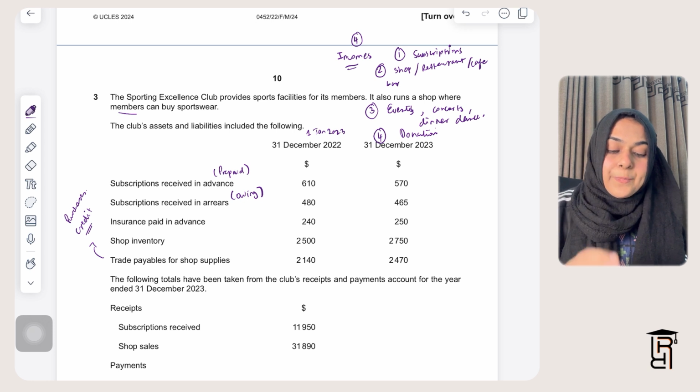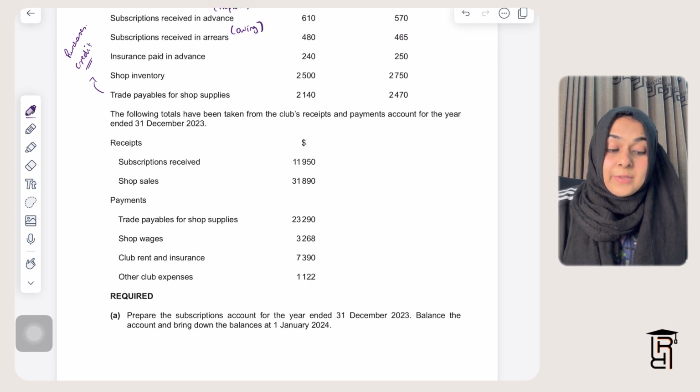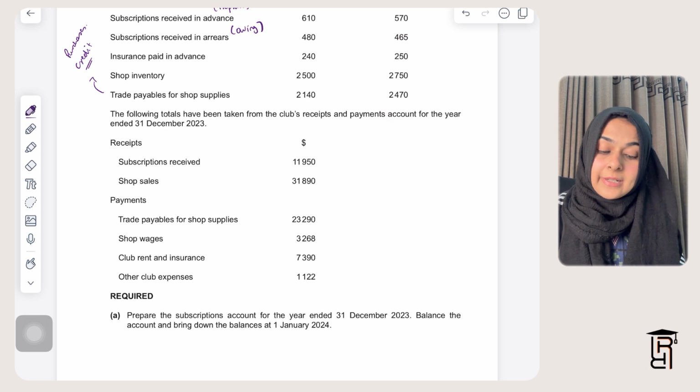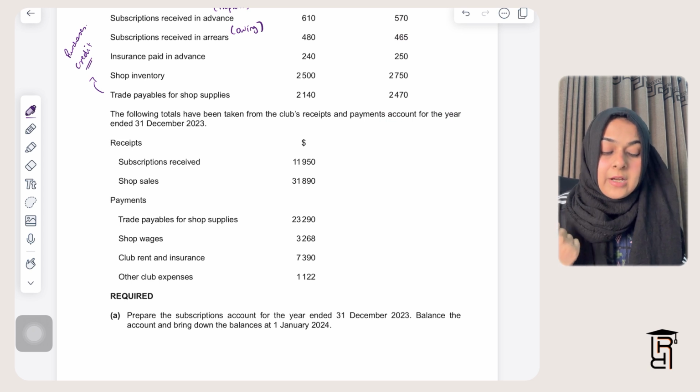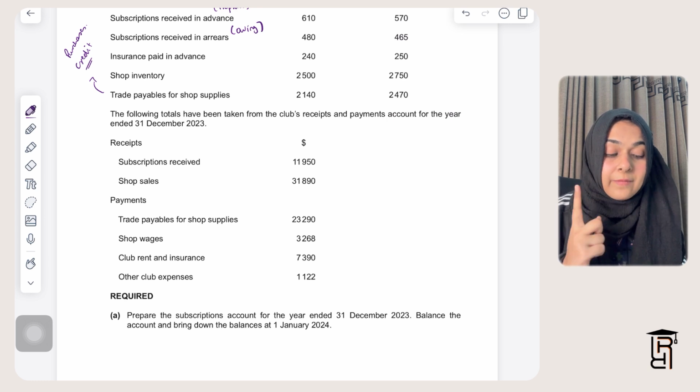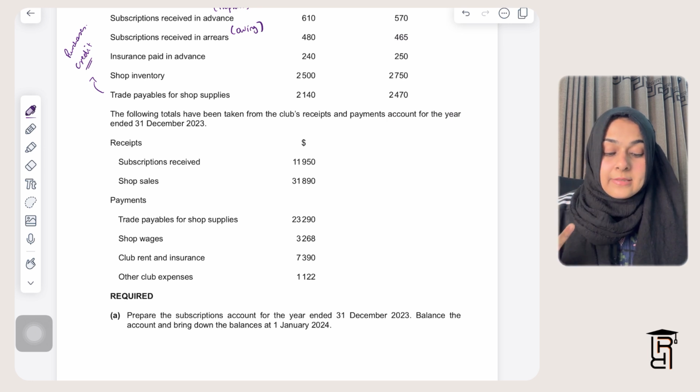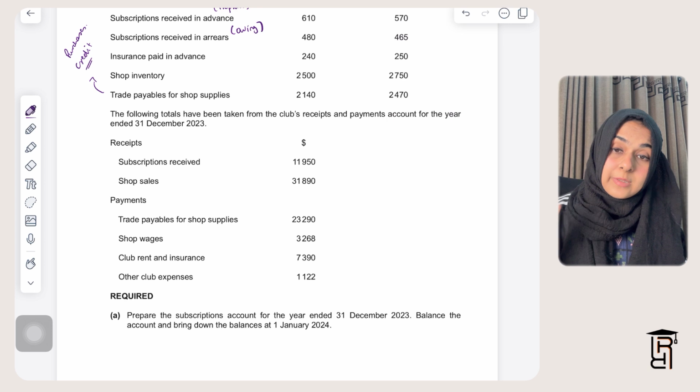Then they have given you the following totals taken from the club's receipts and payments account for the year ended 31st December 2023. They have given you money received from subscriptions, that is 11,950, and then money received from shop sales, that is 31,890. Whatever goods we sold, we received 31,890 against the sales that we made for shop sportswear.